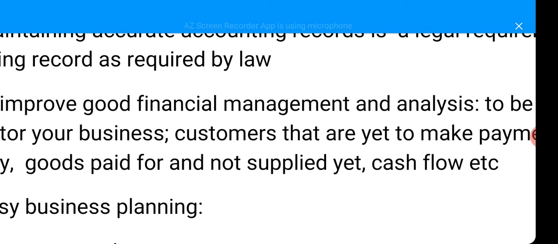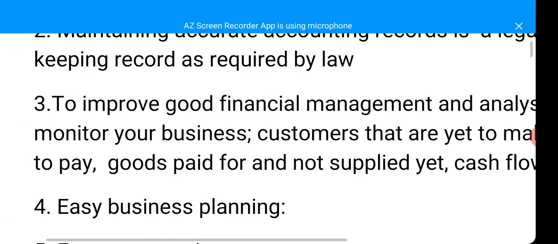When you keep record of all these things, you know when some payments are due. Maybe some goods have been sold on credit. With your record, you'll be able to see how much credit you have sold and when they are supposed to pay. When those monies haven't come into the business, you will know. So you'll be able to monitor your business by keeping proper record.